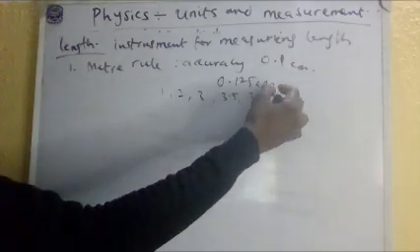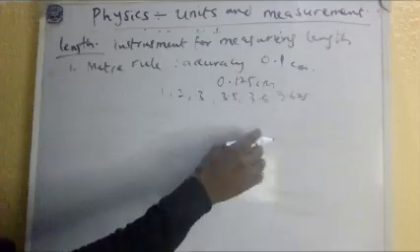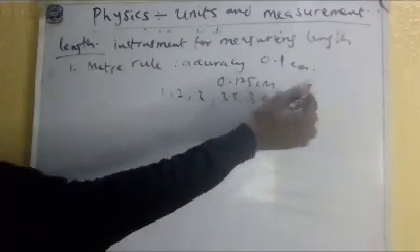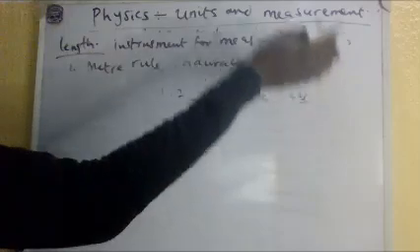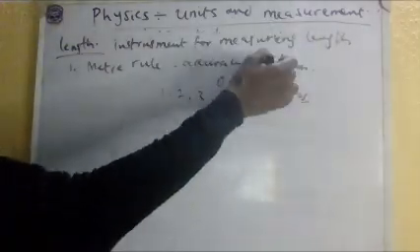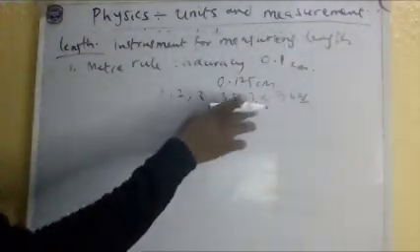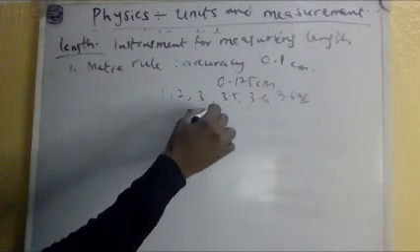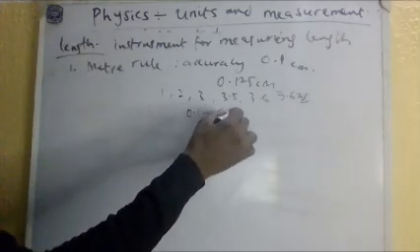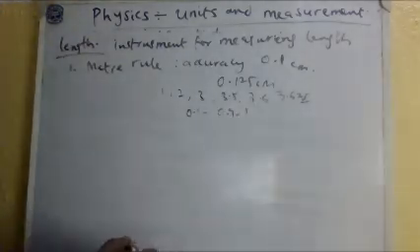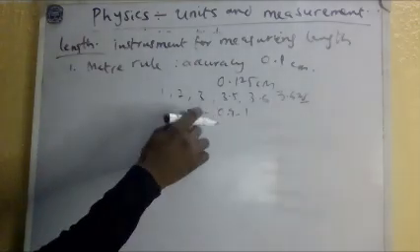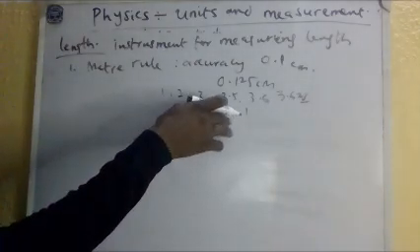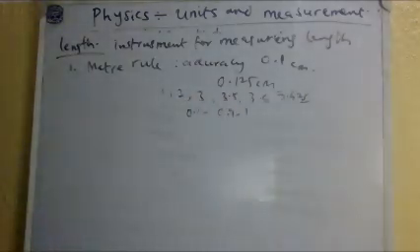I cannot measure 3.625 because I don't have it in these other units. It's only 0.1; between 0.1 to 0.9, then it graduates to 1. You understand? Anything with fine decimals, you will not be able to see it on the meter rule.